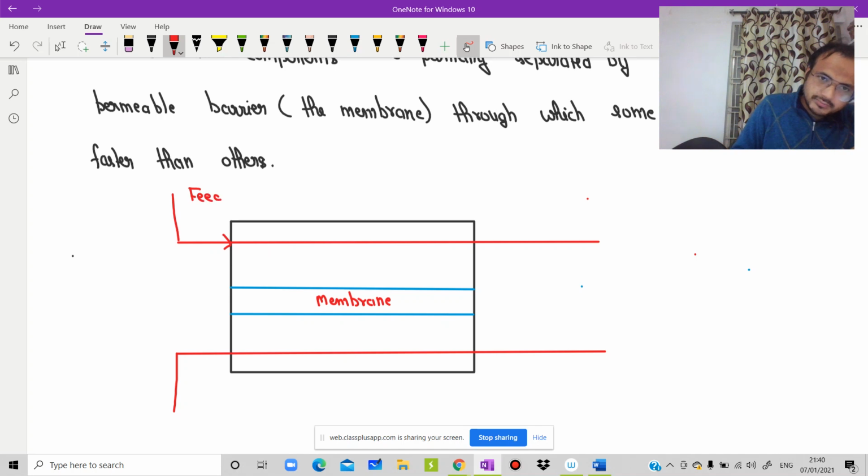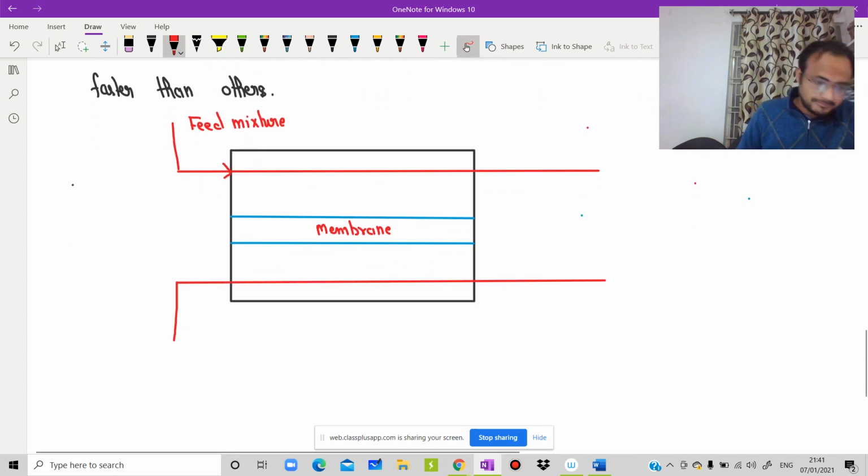This is the feed mixture. In 99% of books, you will get only this terminology, only feed mixture. But there may be a sweep, which is optional, and that's why in 99% of books they skip that one.